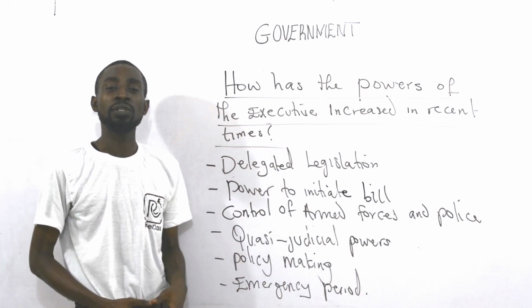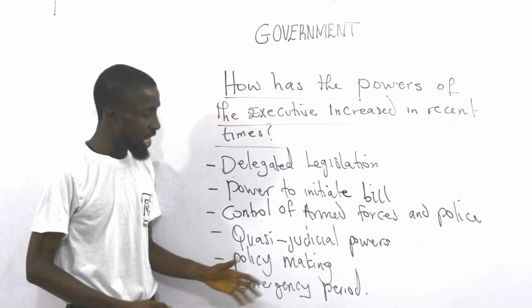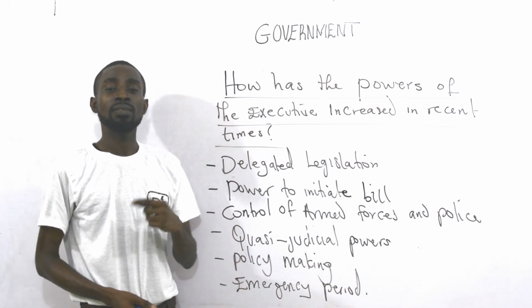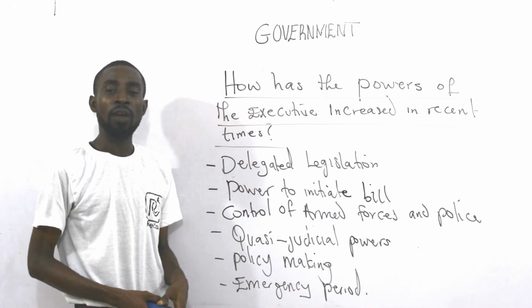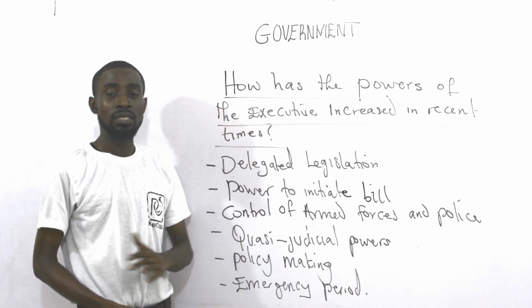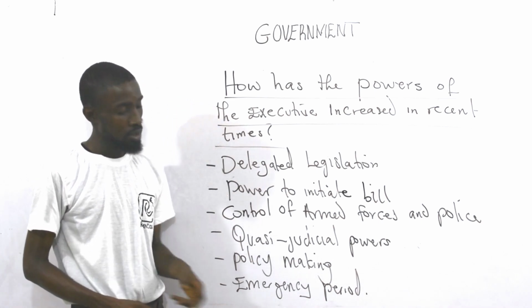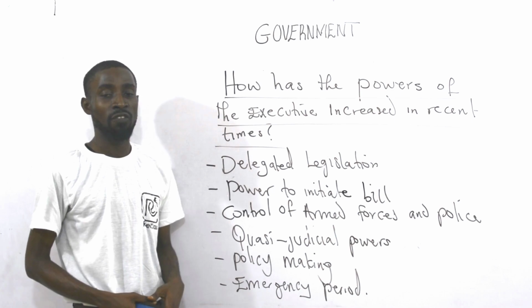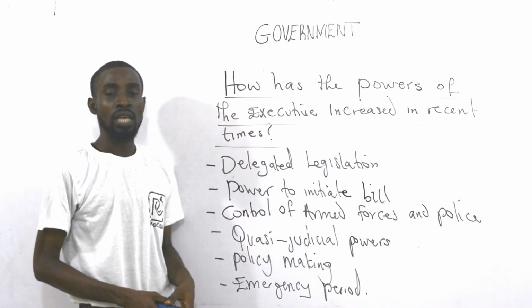On emergency powers, the head of the executive, be it the governor or the president, has the right to declare a state of emergency whenever there is chaos or violence at any point in time. And this has also led to the increased powers of the executive organ in recent time.